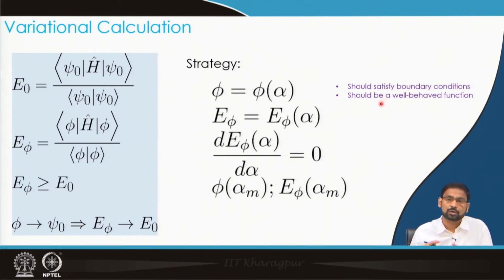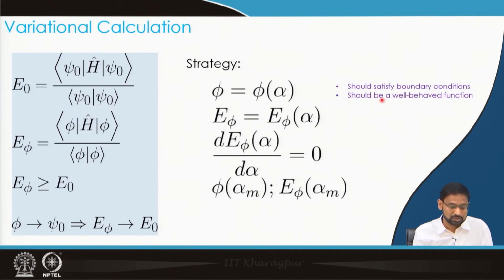So suppose you are talking about the particle in a box, where the height of the barrier is infinite. That means the particle is going to be trapped within the box forever. In that case, I know that the wave function should ideally become 0 at the boundary region. So that boundary condition should be met by the trial function. And the other condition is that the trial function should also be a well-behaved function.